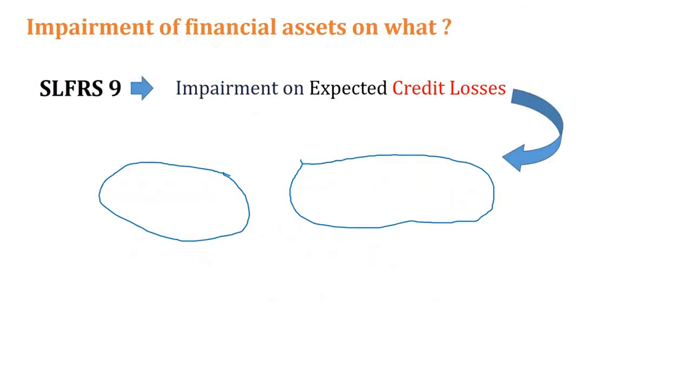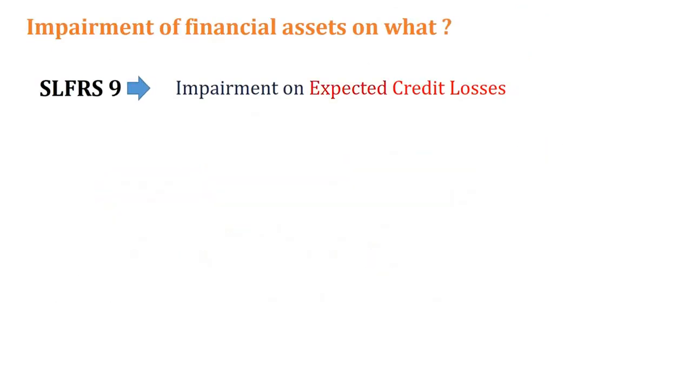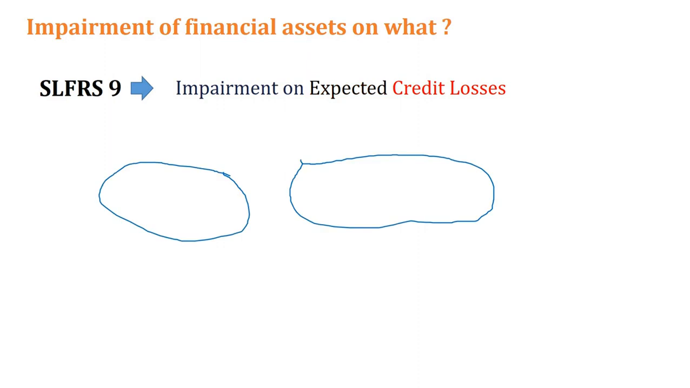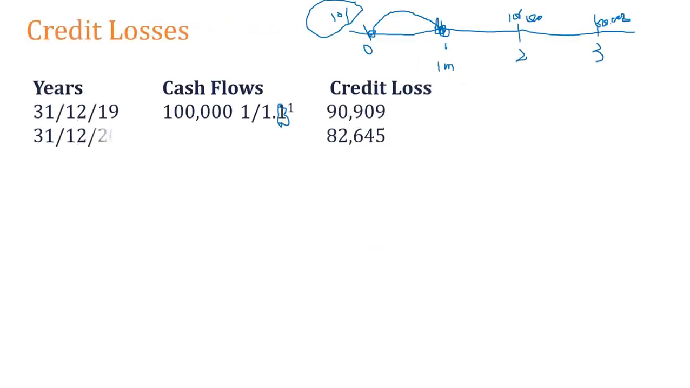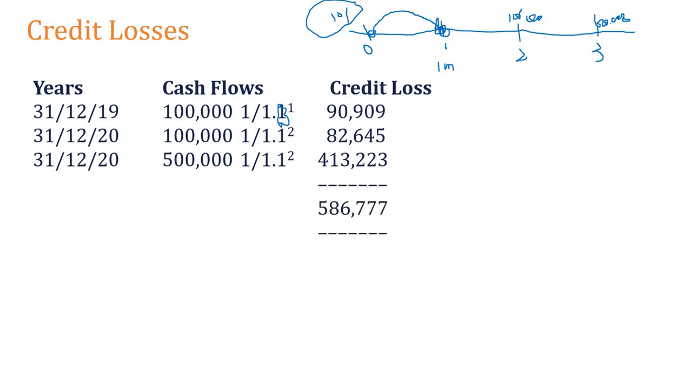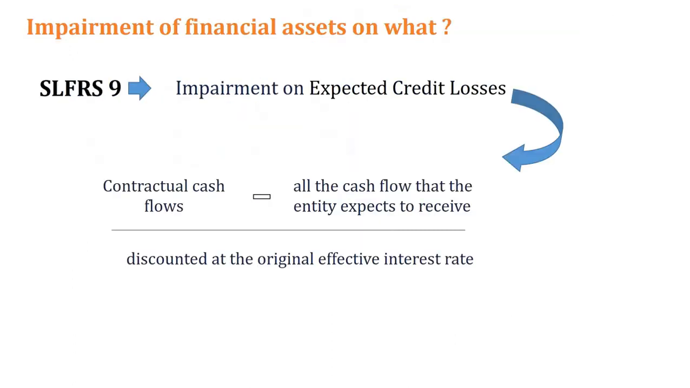Again, I'm going to my previous point. On what is the impairment charged on a financial instrument? On the expected credit loss, not on the credit loss. Here we calculated the credit loss, not the expected credit loss. How we got the credit loss is now clear to you all. This is the credit loss. Now, as I told, we should make the impairment on the expected credit loss, right? Okay.